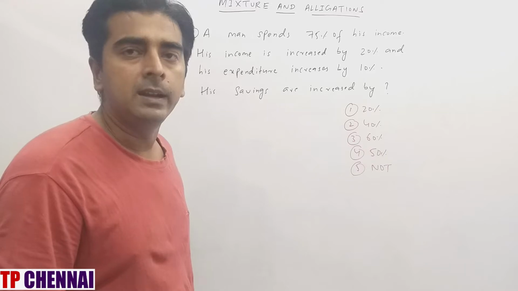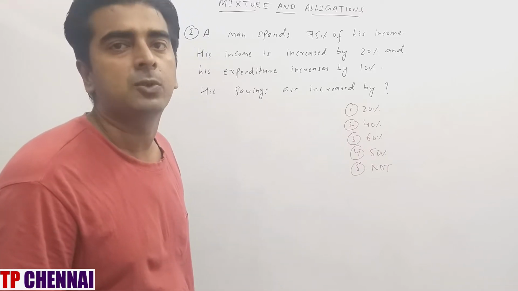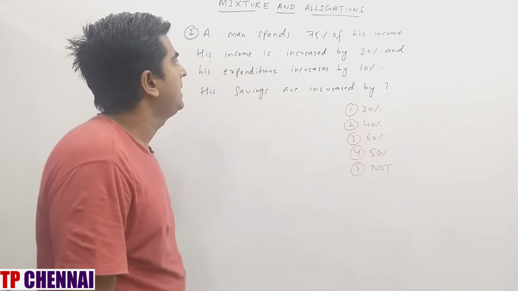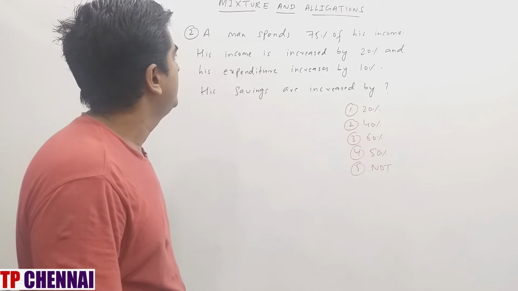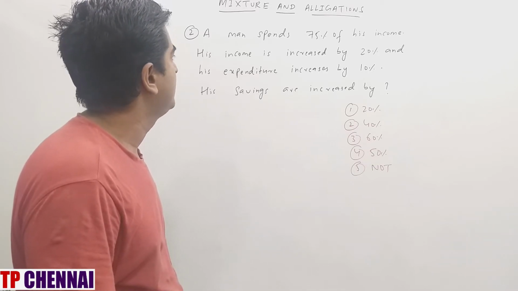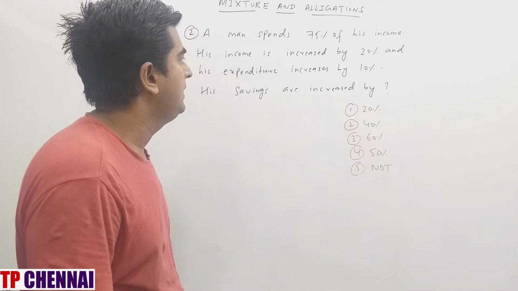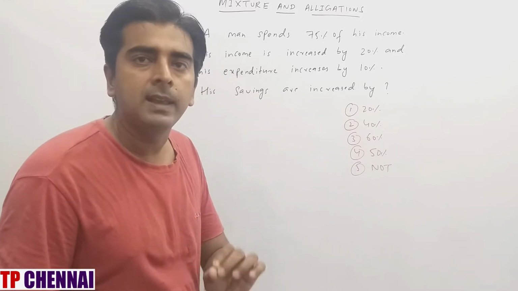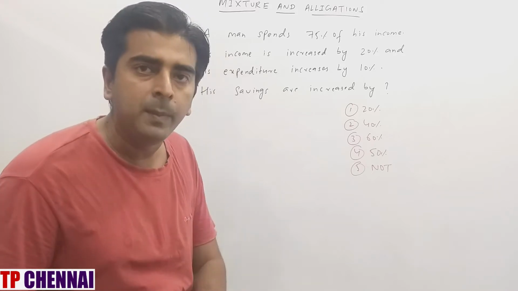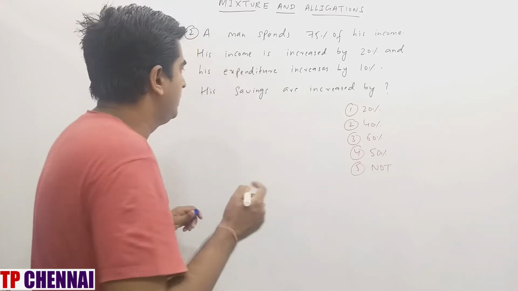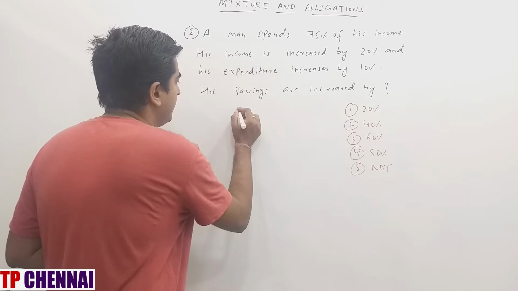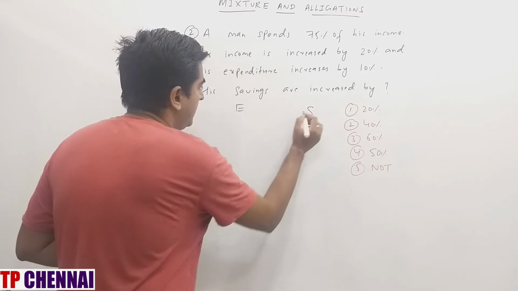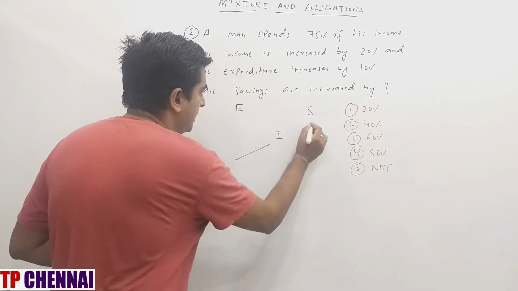Second one, this question is based upon income expenditure. So a man spends 75% of his income. His income is increased by 20% and his expenditure increases by 10%. His savings are increased by. So whenever you are solving an income expenditure question by alligation, always remember, in the middle, income will be there. So here expenditure is there, here I am writing saving, here income will be there. Always remember.